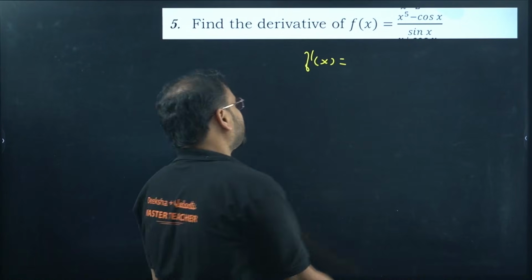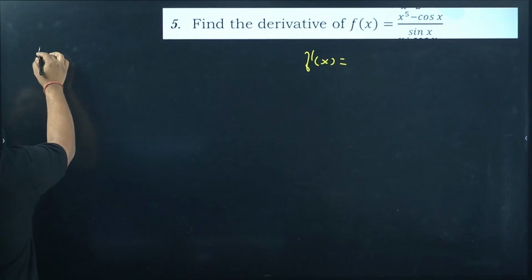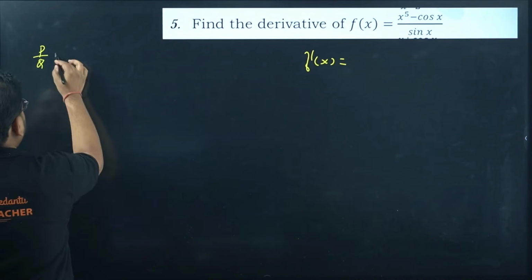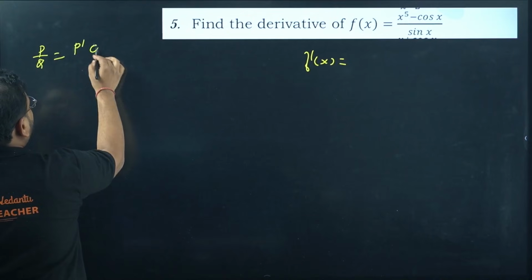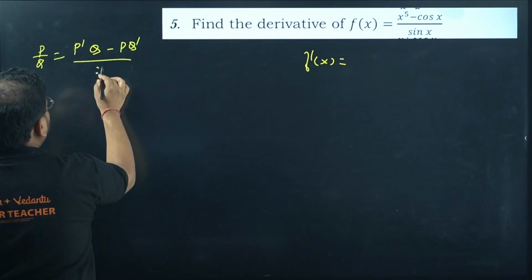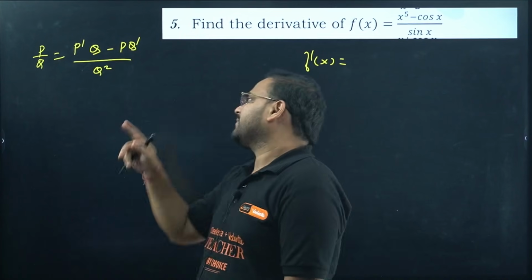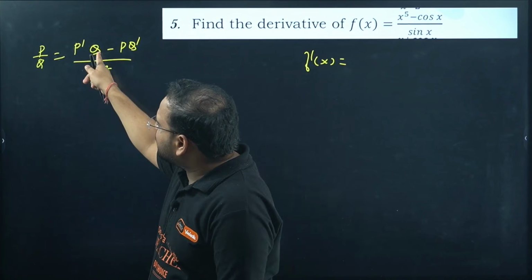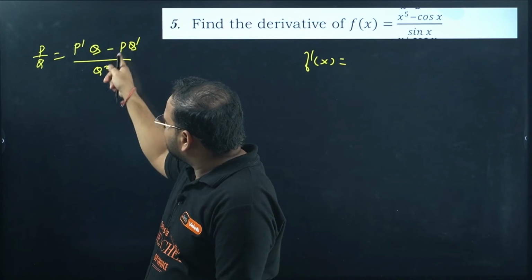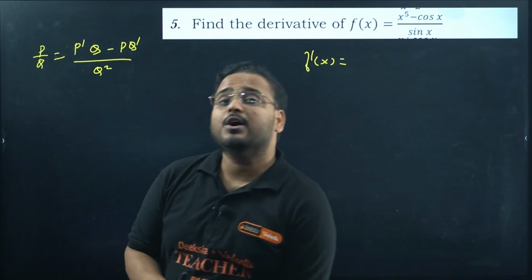Quotient rule tells us, if you have p by q form and you're looking for the derivative, it goes like this: p dash q as it is, minus p as it is q dash, upon q square. Don't worry, you differentiate p keeping q as constant, differentiate q keeping p as constant, divide by q square. That's my quotient rule.